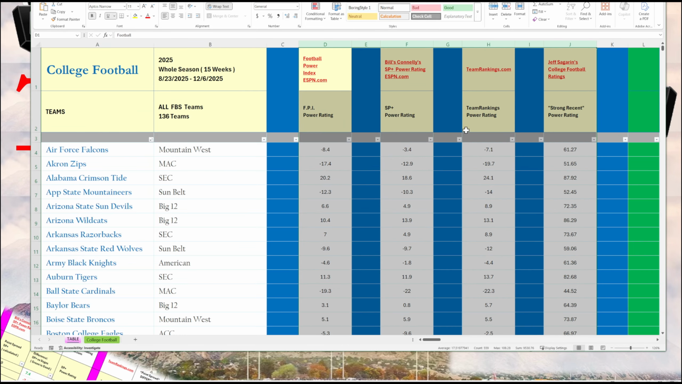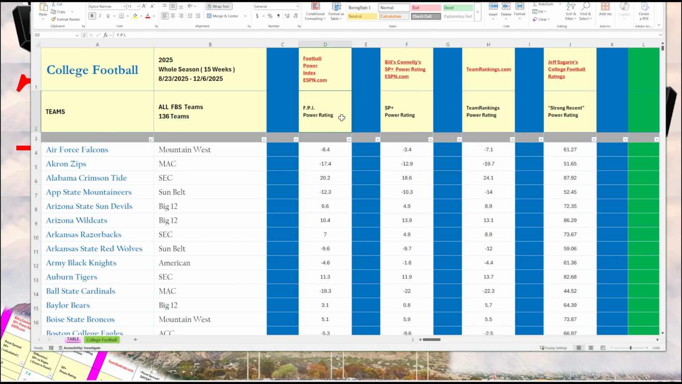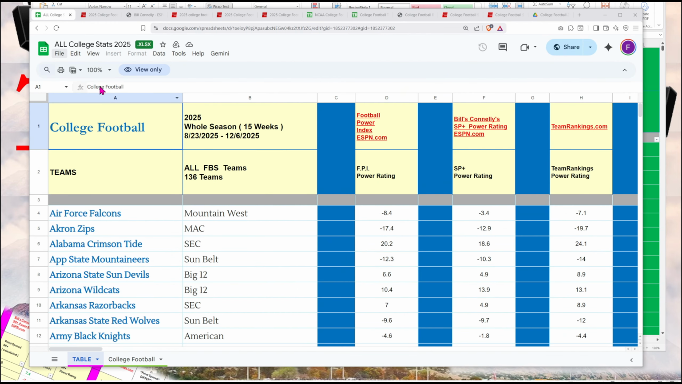The next four columns have power ratings from 4 different authoritative sources. The first one is FPI, Football Power Index from ESPN. The second column is Bill Connelly's SP Plus Power Rating, which is also published on ESPN. The third power rating is Team Rankings Power Rating. And the fourth column is Jeff Sagarin's College Football Ratings. Let's look at these sources.